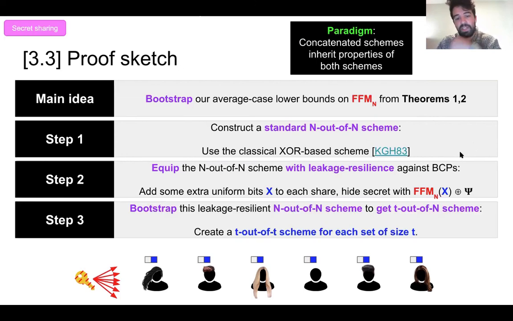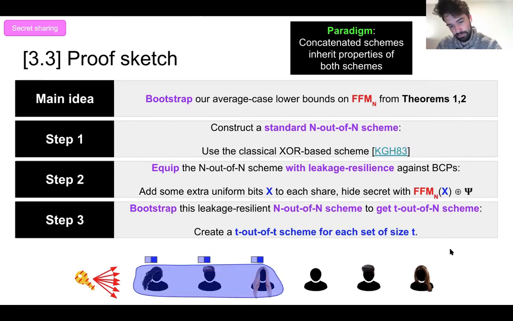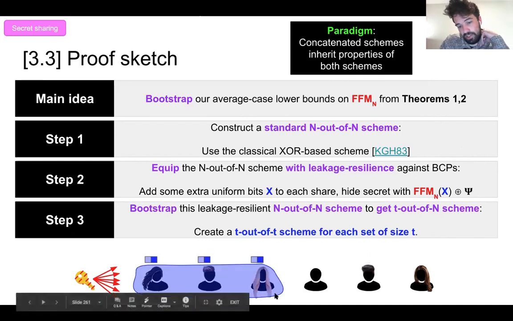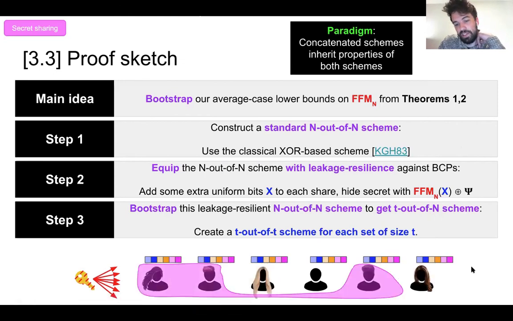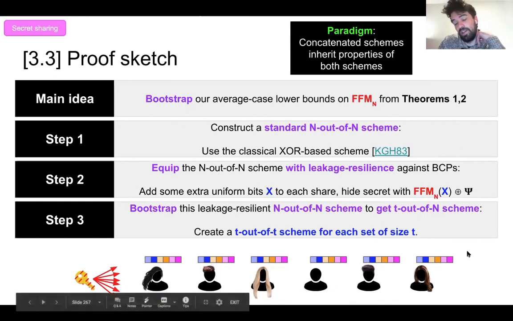And the final step is to bootstrap this leakage resilient n out of n scheme to get a t out of n scheme. So we can do this by using this previous scheme to create a t out of t scheme for every set of size t. So for example, we can do it for this set and then maybe add some junk extra uniform bits over here to even things out. And then we can create another scheme for this set, another scheme for this set, and so on.